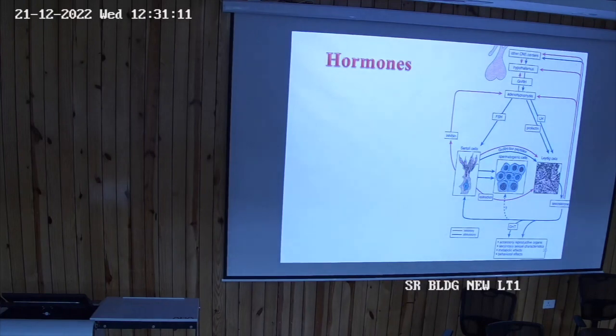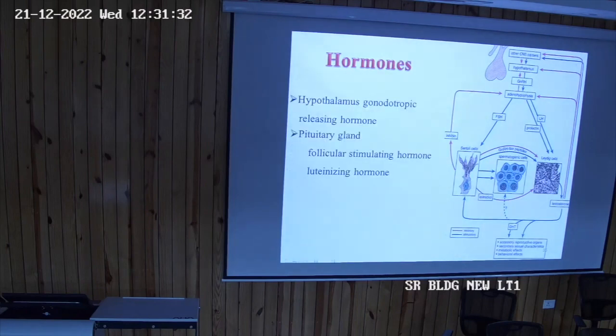This follicle stimulating hormone acts on the Sertoli cells, and this luteinizing hormone acts on the Leydig cells. So Leydig cells will be secreting the testosterone, and Sertoli cells will be secreting this inhibin, and there are also increased androgen binding proteins.